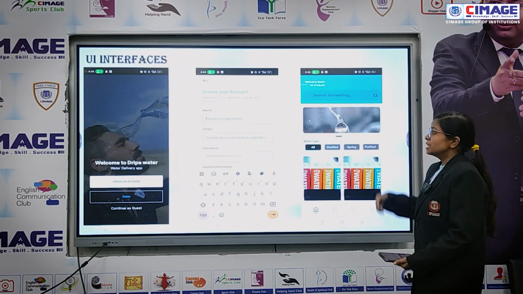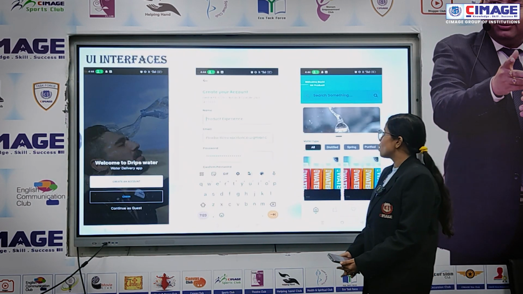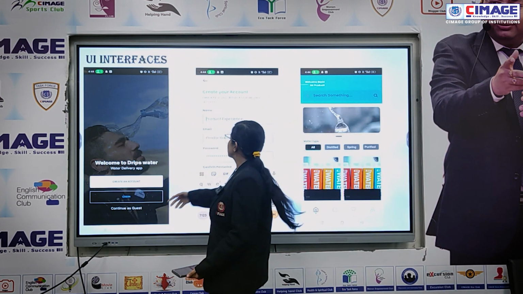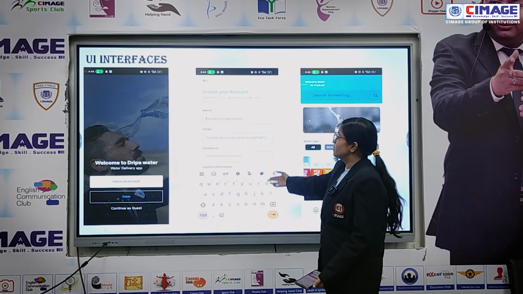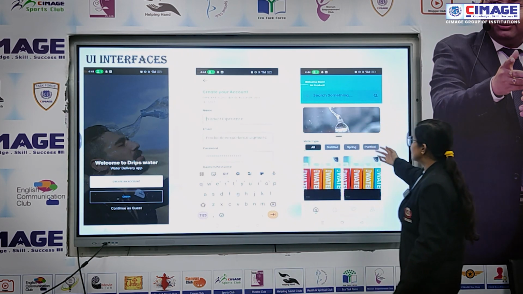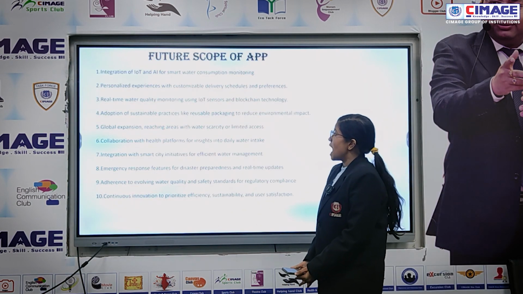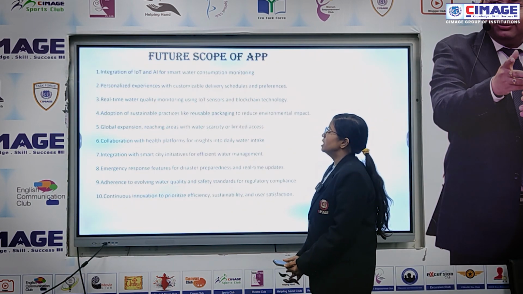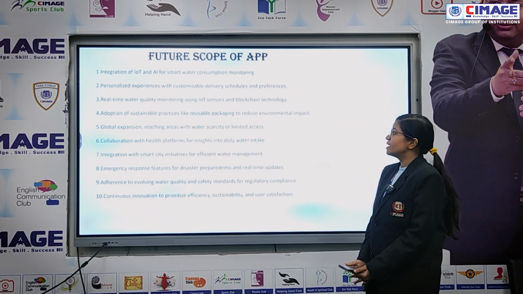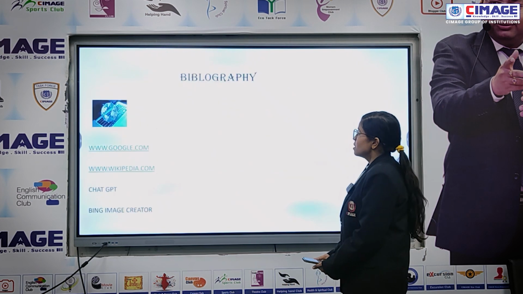Next slide, please. This is the UI interface of my project, which is an ongoing process. This is the login and sign up page. In this slide the user will create his or her account. This is the dashboard. Next slide, please. Future scope of the app. In the future, I will try to integrate the app with IoT and AI for smart improvements and smart technologies.